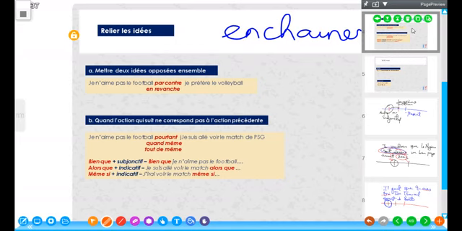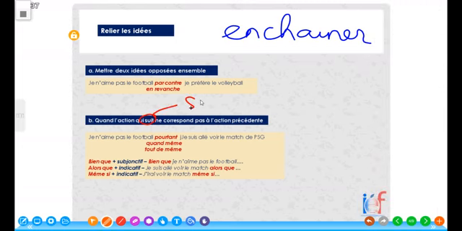Now, for B, the next thing is when the action that is coming, quand l'action qui suit, the verb suivre means to follow. That is, the action that is coming does not correspond with the preceding action. You've got to understand what I'm saying. When the action that is going to come next has no correspondence with the following action, we use some of these words. All right?